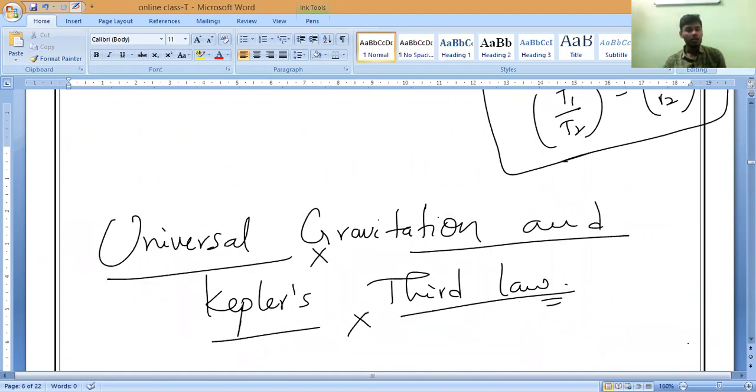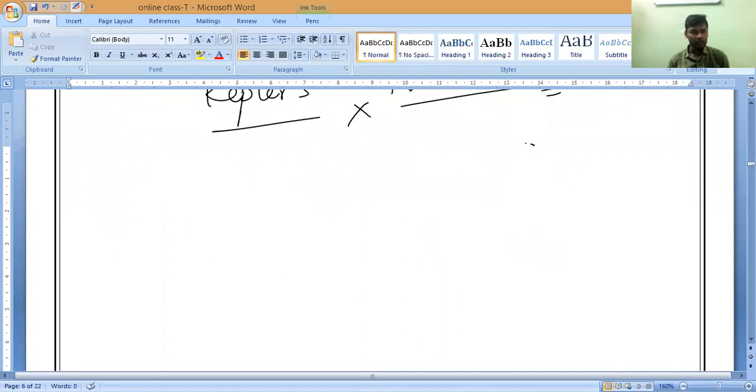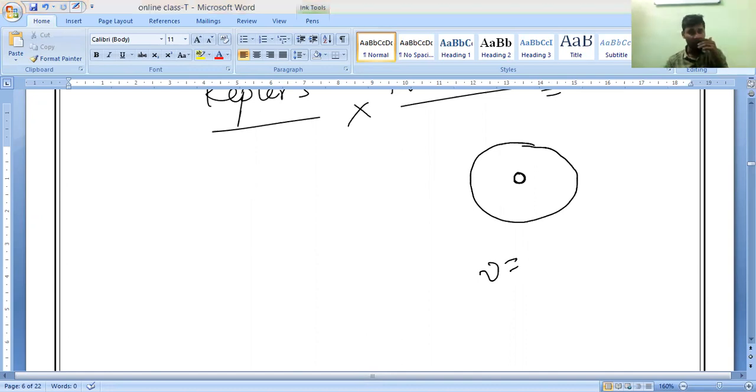Now we'll go to circular motion. For our convenience, we'll consider the body to be in circular motion. When the body is in circular motion, what is the velocity formula, guys? 2 pi r by t. Yes or no? Now here something is constant and something keeps changing. You have studied this from long back. Can you say which is constant and which varies, velocity or speed?